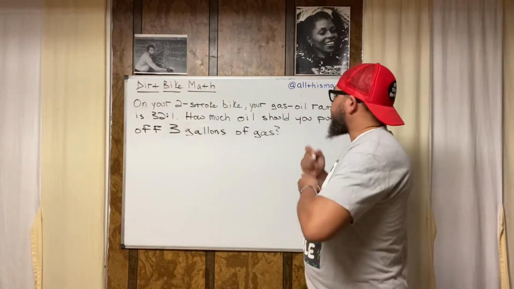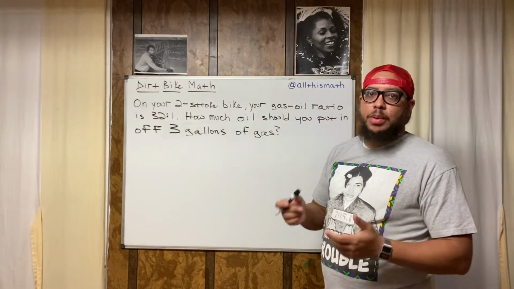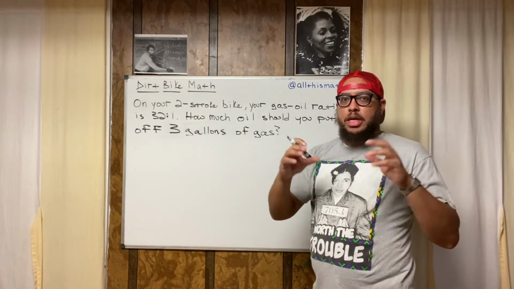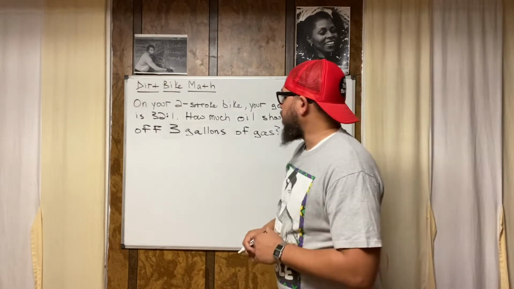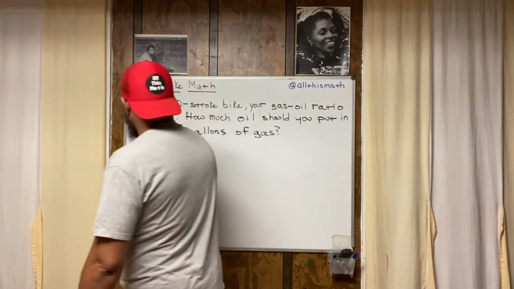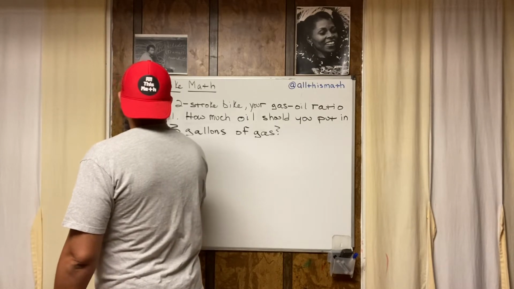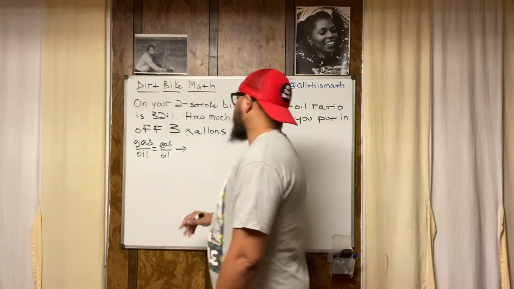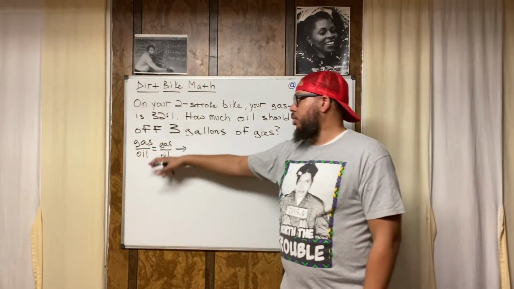So first, we're gonna set up a proportion. Now a proportion is just an equation that has 2 fractions in it. It could have more than 2, but in most cases, you'll have 2 fractions. So our first proportion is gonna be a gas-oil proportion. So it's gonna look like this. Gas over oil is equal to gas over oil. All right, and I draw my arrow because we're gonna write something after that.